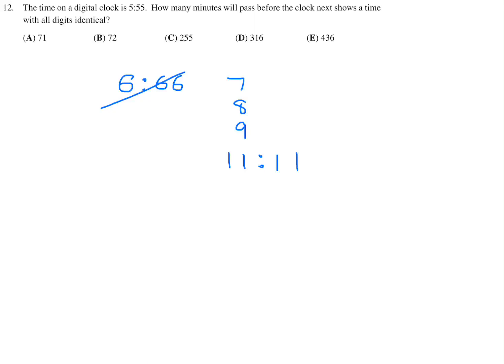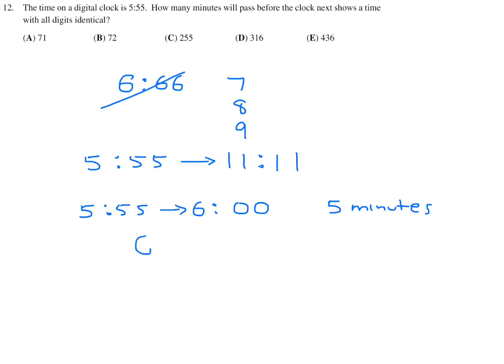So we want to know how much time has passed from 5:55 until 11:11. Well, very easy way of doing this, from 5:55 to 6 p.m. exactly, or 6 a.m., I don't think they even tell us, is 5 minutes.